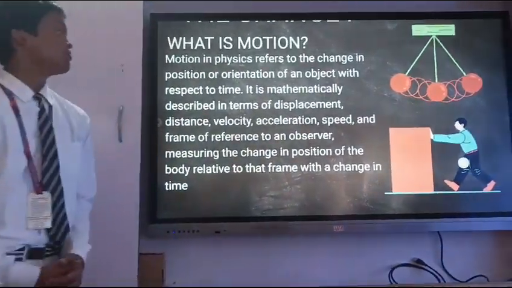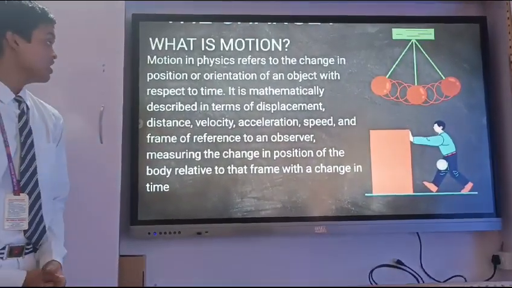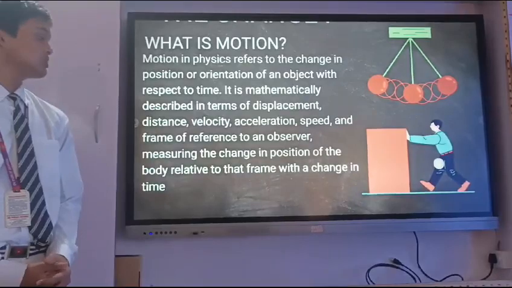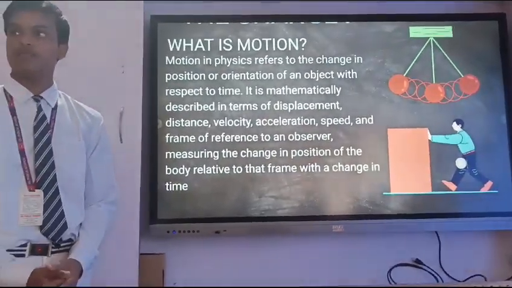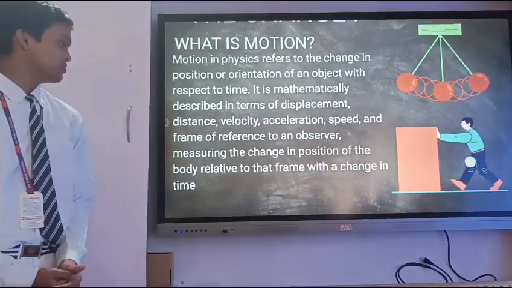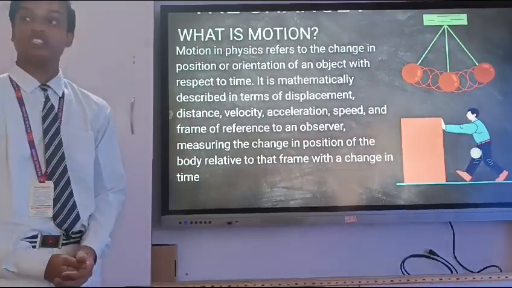What is motion? Motion in physics refers to the change in position with respect to time. It is described in terms of displacement, distance, velocity, acceleration, speed, and frame of reference, with an observer measuring the change in position of the body relative to that frame with a change in time.